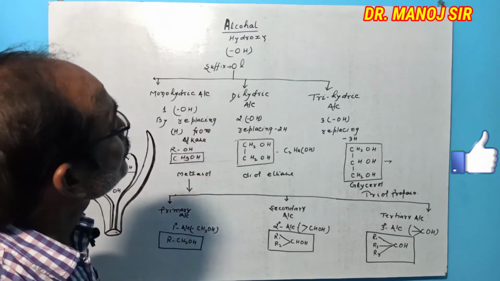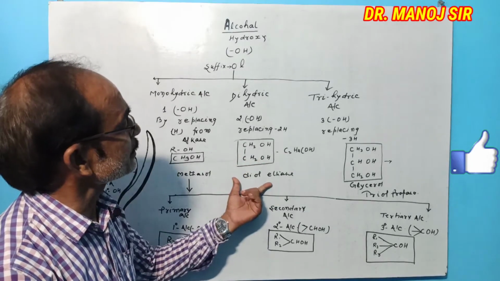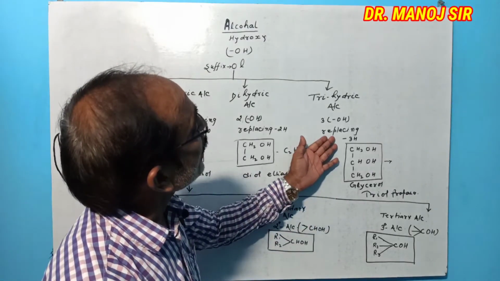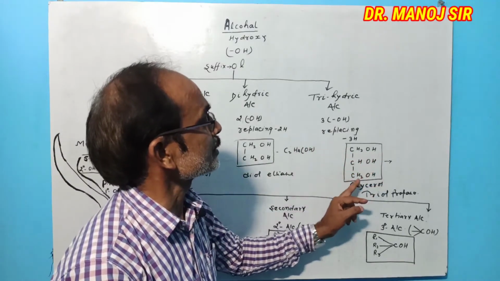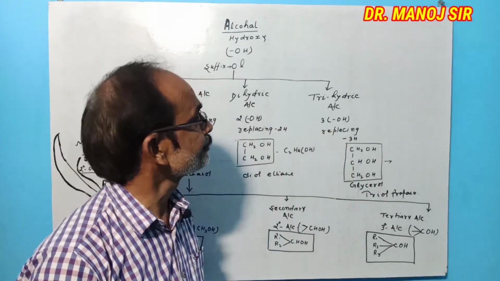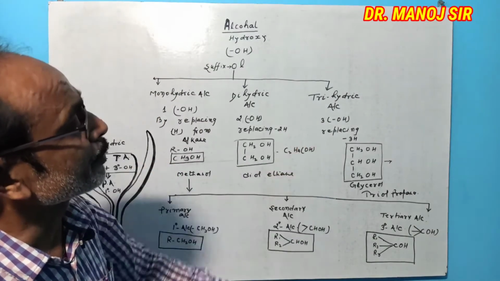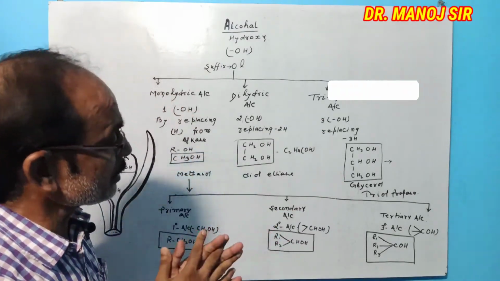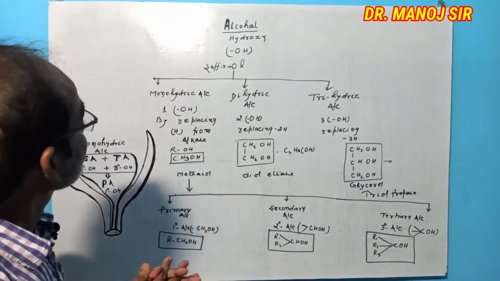Dihydric alcohol is CH2OH bond CH2OH, that is ethane diol, and trihydric alcohol is CH2OH, CHOH, CH2OH, that is glycerol, 1, 2, 3 propane triol, which is known as glycerol. For commercial purposes, it is glycerol and also known as glycerin.